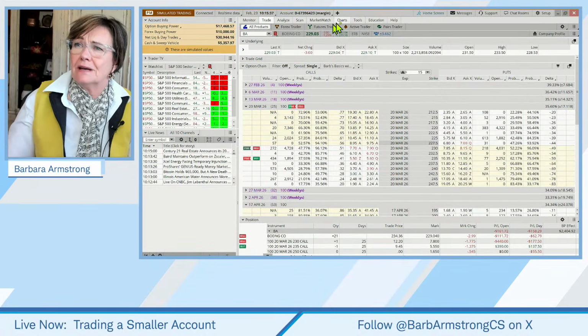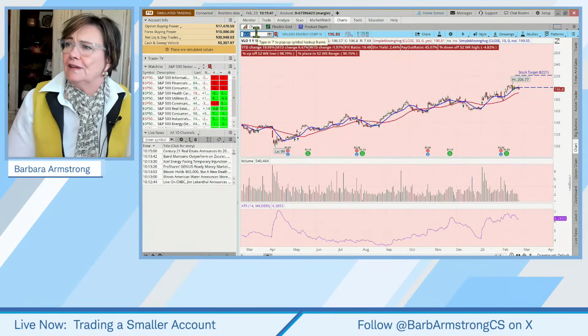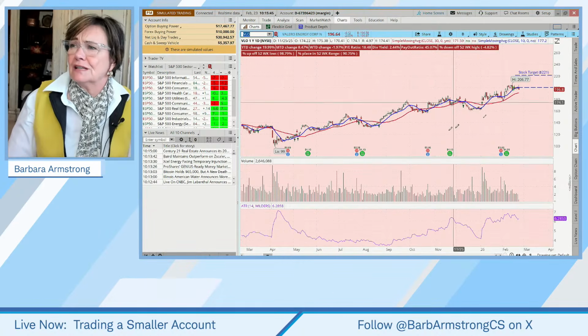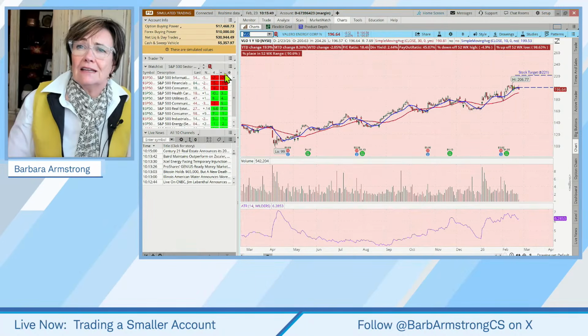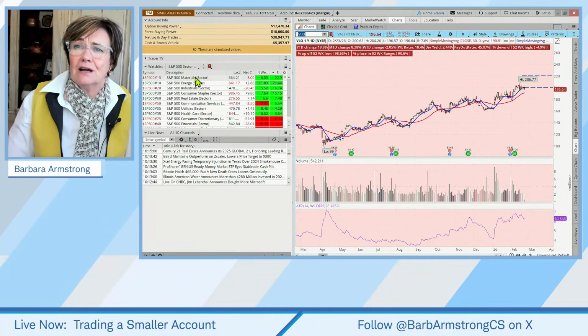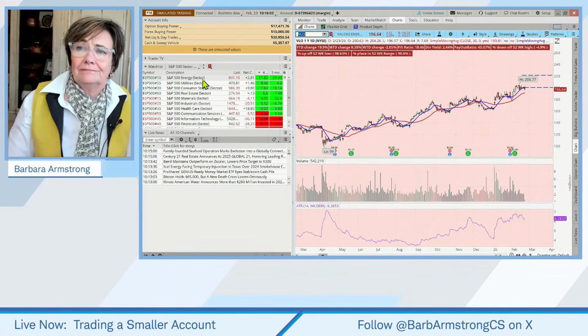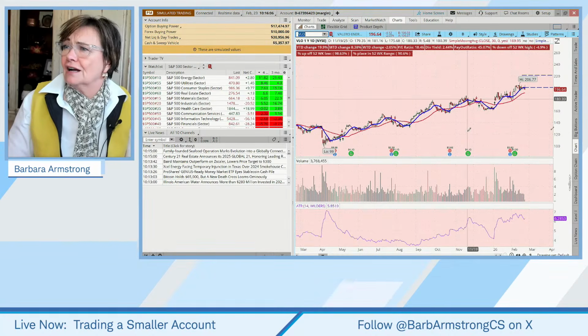And then the last one, and somebody asked me if I would talk about VLO today. So VLO, and it was up when I first looked at it this morning. So it's certainly been an uptrending stock. It's in the energy sector. And if we want to look at which sectors have been strongest over the last 3 months, hello, materials and energy, and then industrials. How about the last 4 weeks? Energy, number one. And so energy has been really strong.